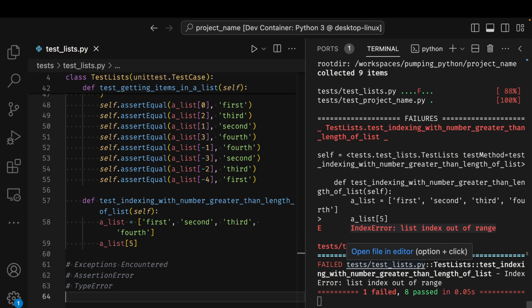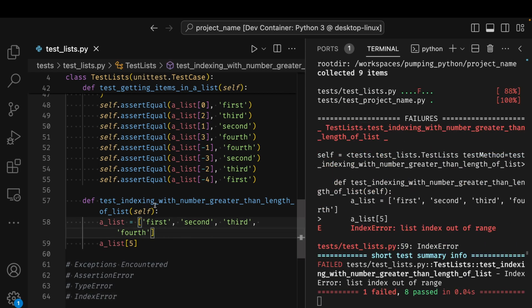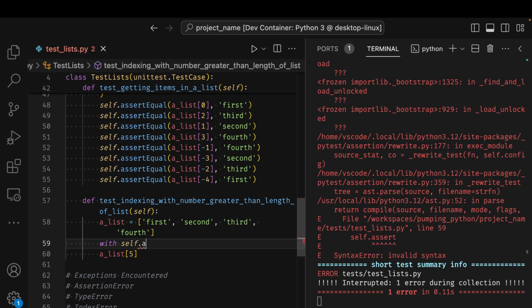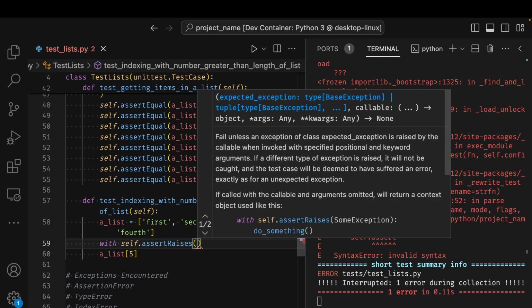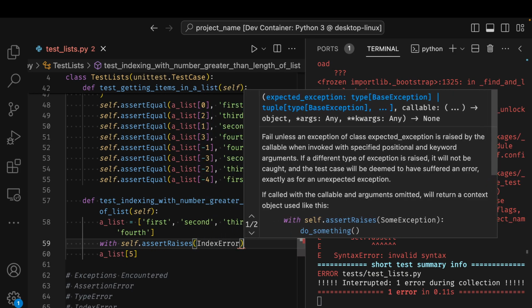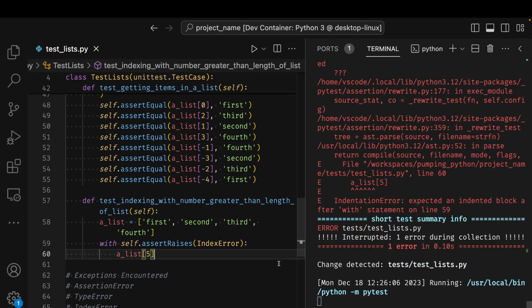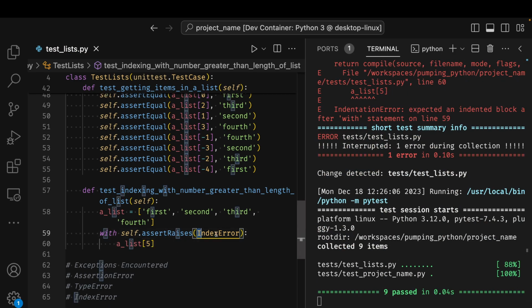Index error. Now the unit test case class has a method called assertRaises. I'm going to add a self.assertRaises to catch this error. It's actually with context, self.assertRaises, and then I add IndexError, and I move this, and that confirms that an index error is raised when I put the thing that raises the error under the with context for self.assertRaises.